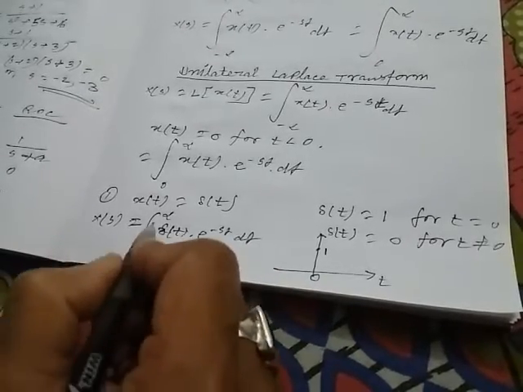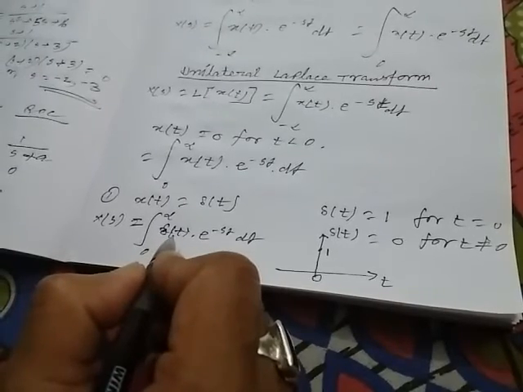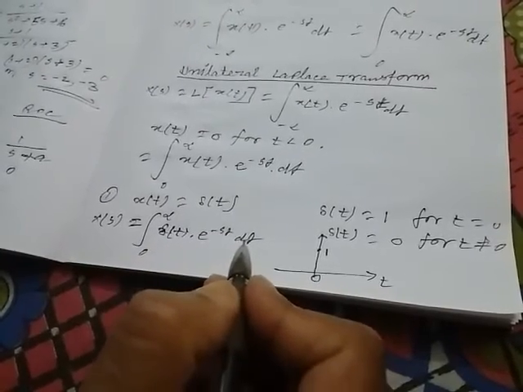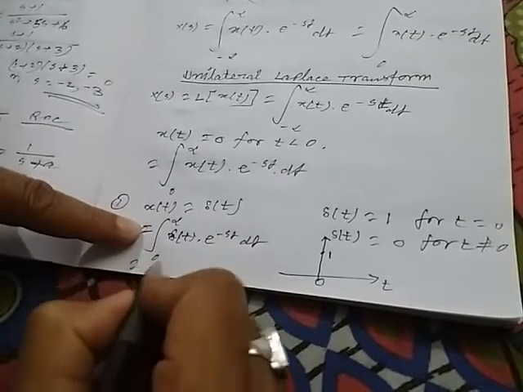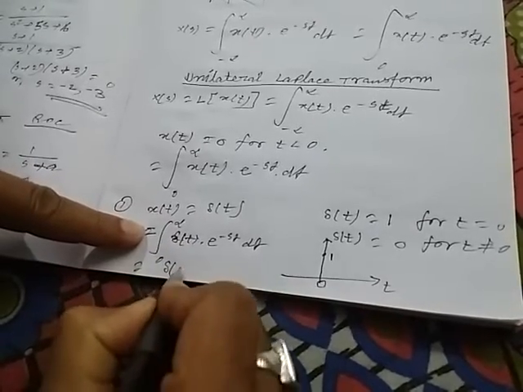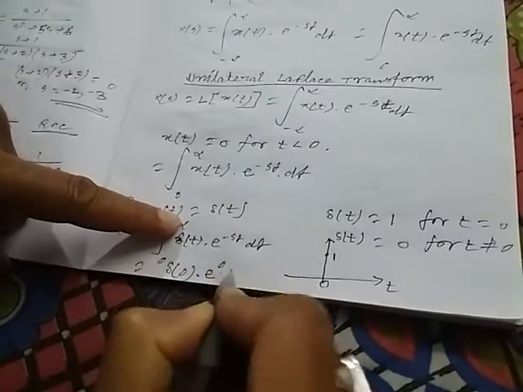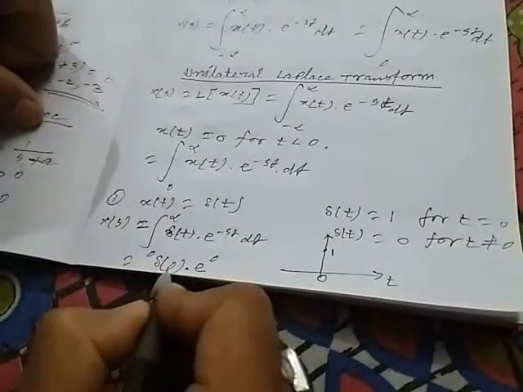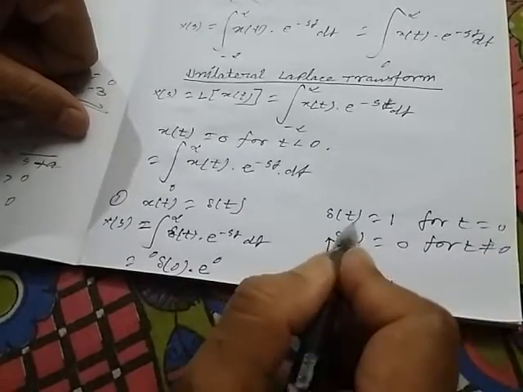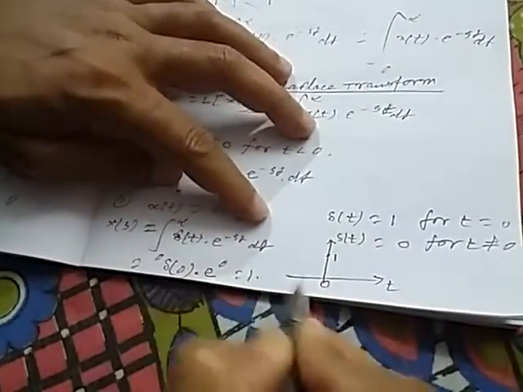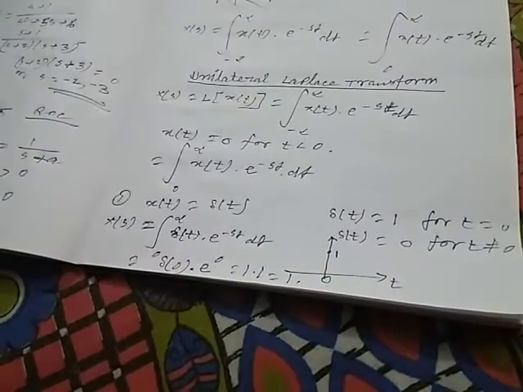So only when t equals 0 is delta(t) equal to 1. So when t equals 0, delta(t) has the value of delta(0), and this will be e to the power 0. Now delta(0) will be 1, because when t equals 0, delta(t) equals 1, and e to the power 0 is also 1. So the value will be 1.